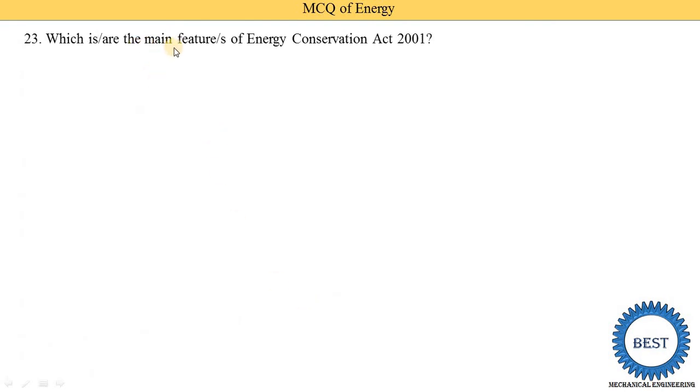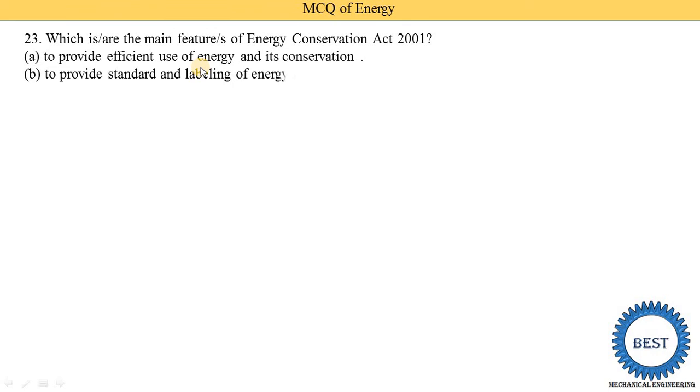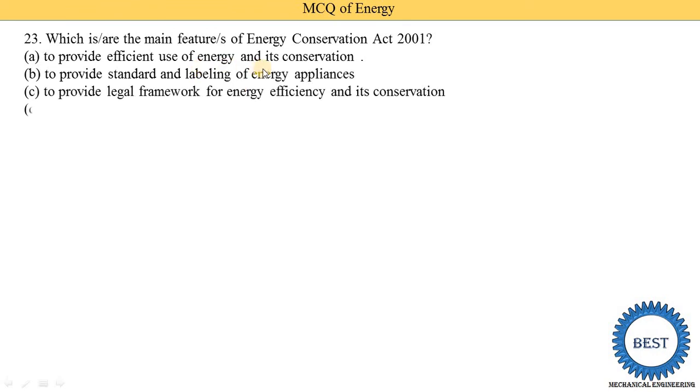Which is the main feature of Energy Conservation Act 2001? So various options are given: to provide efficient use of energy and its conservation, to provide standards and labeling of energy appliances, to provide legal framework for energy efficiency and its conservation, and all of the above. So option D is the correct. So all these 3 points are mentioned in the Energy Conservation Act 2001.